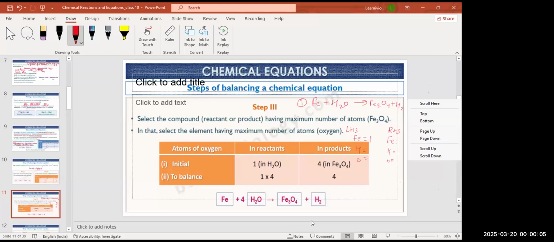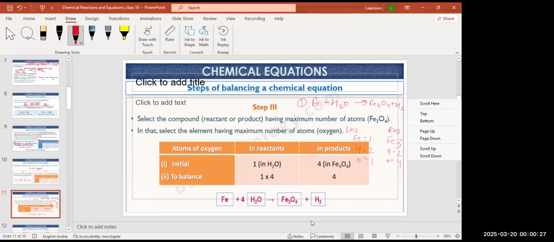Fe is 1 and 3, hydrogen is 2 and 2, oxygen is 1 and 4. Next step is to balance the elements, starting with an element that appears in only one compound on each side of the equation.